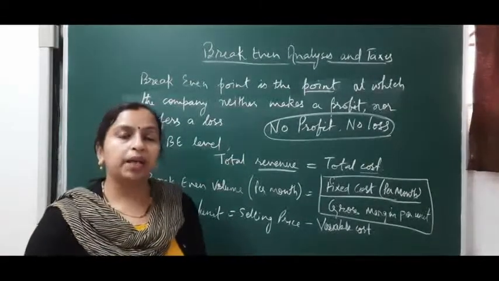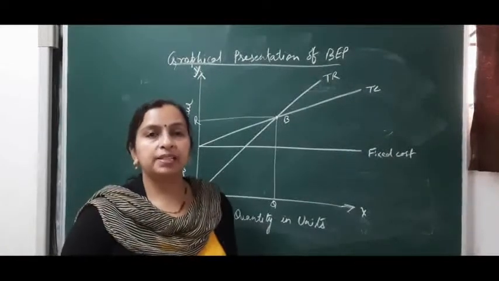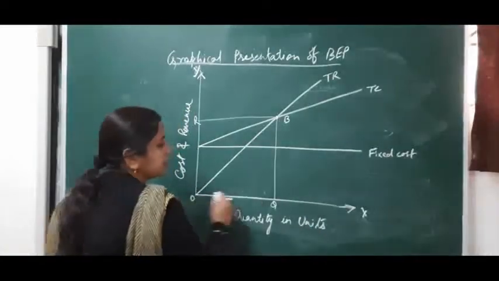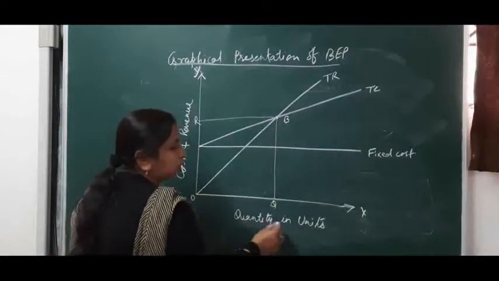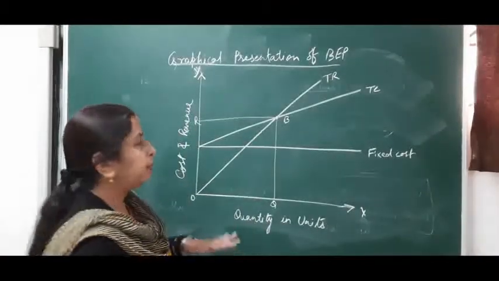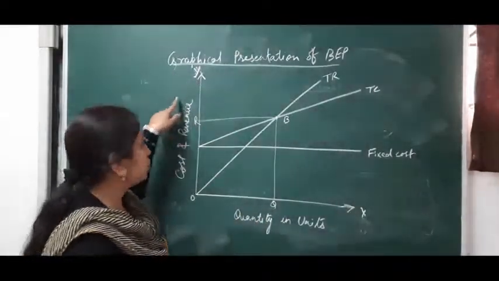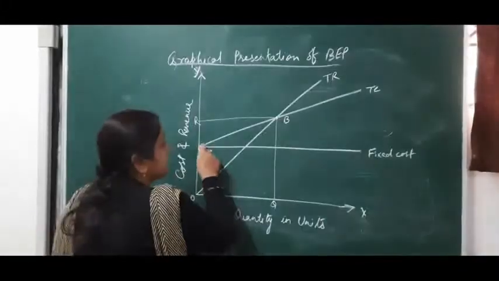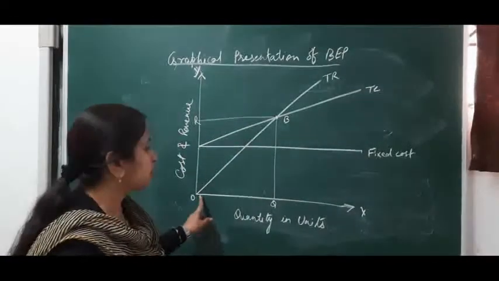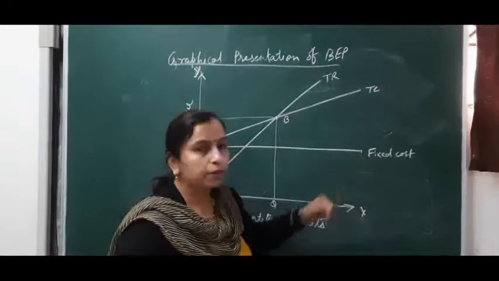Now we'll see break-even point in graphical form. Now we can present the BEP graphically. This is the graphical presentation. This is the x-axis, which represents quantity in units, meaning how many units we have to produce to remain at break-even point. This is the y-axis, which shows cost and revenue. This is the fixed cost, which remains constant whether you are producing 0 units or 100 units or 200 units, whatever it is. So this is the line of fixed cost.